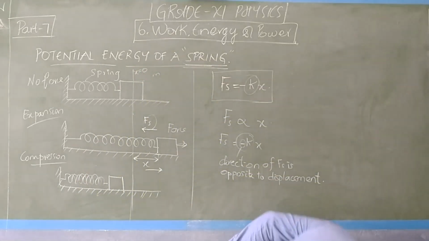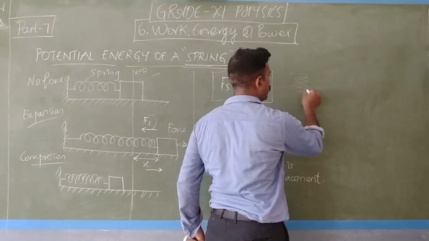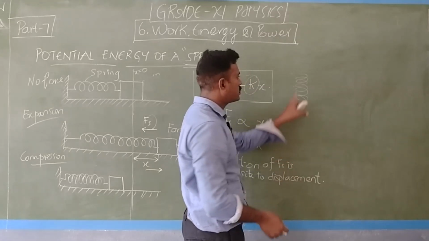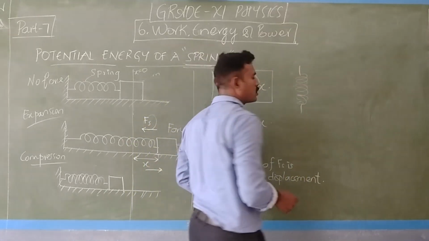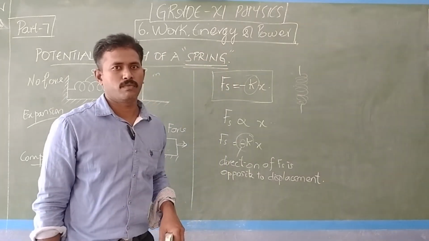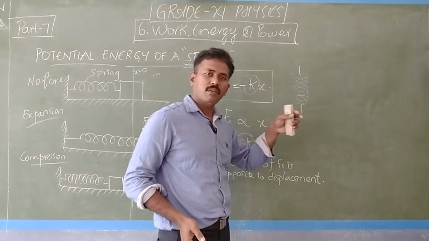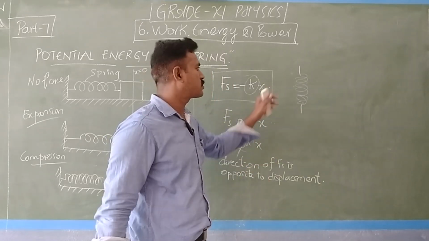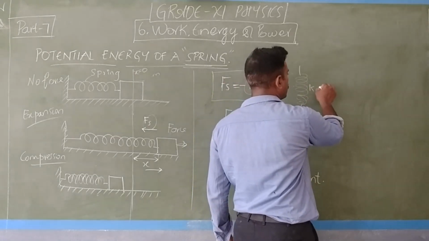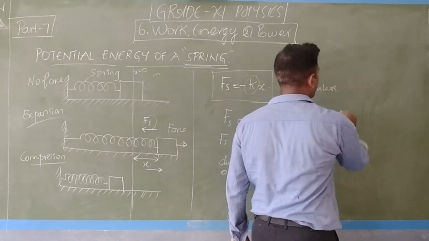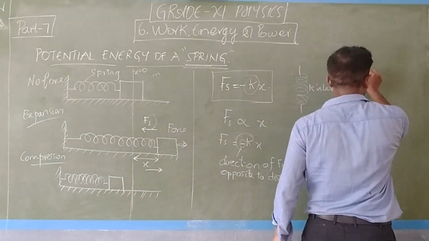It will not give so much force, and we can very easily expand and compress a soft spring. That means the k is less.